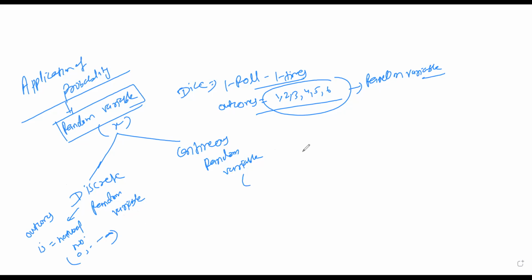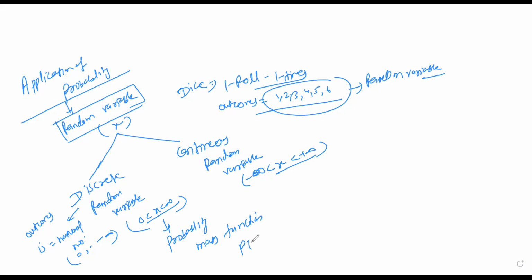And a continuous random variable varies from minus infinity to plus infinity, and discrete varies from 0 to infinity, we can say. In discrete random variable, one term is called the probability mass function, indicated by P of x.